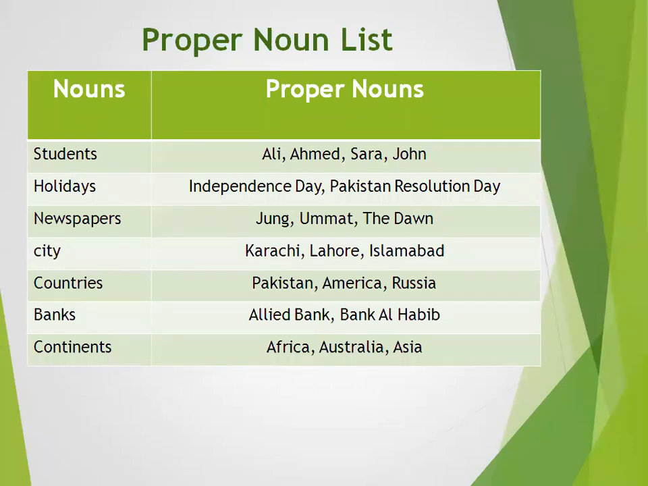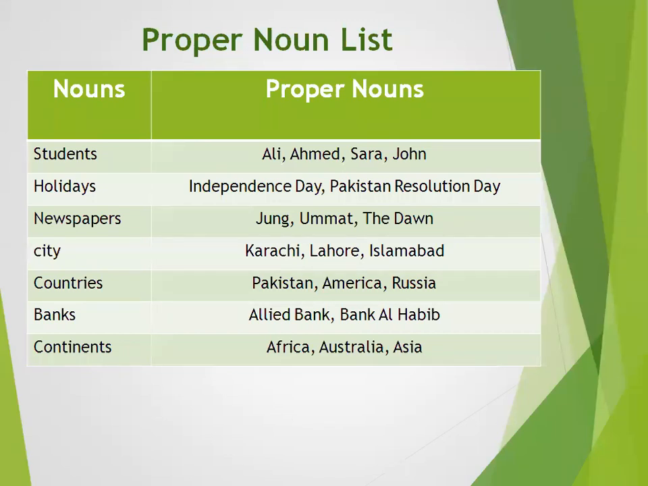But Ali is a particular person, Ahmad is a different personality, and Sarah, John, these all four are different students. Their names start with the first letter capital and they have their own names. But if I call all the people sitting in the class, I will call them students, because this word students is used commonly for all the people who are studying in the class.